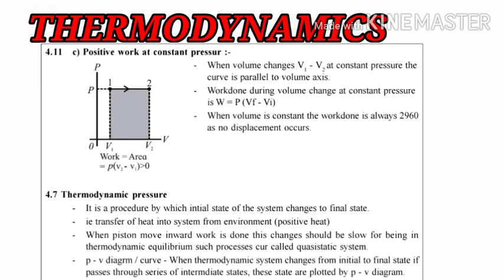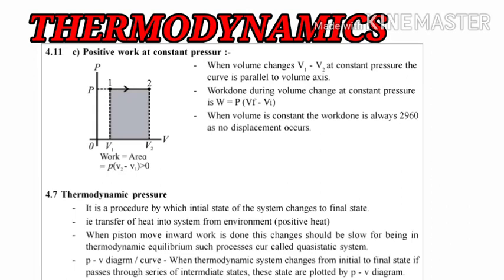Now in case of the negative work, we have seen that there will be compression of the gas due to the inward movement of the piston, so the pressure of the gas is increased and the work done will be negative. Now in this last case, the positive work done at constant pressure, the curve is parallel to the x-axis, so we can say the volume is constant and the work done is always 0.